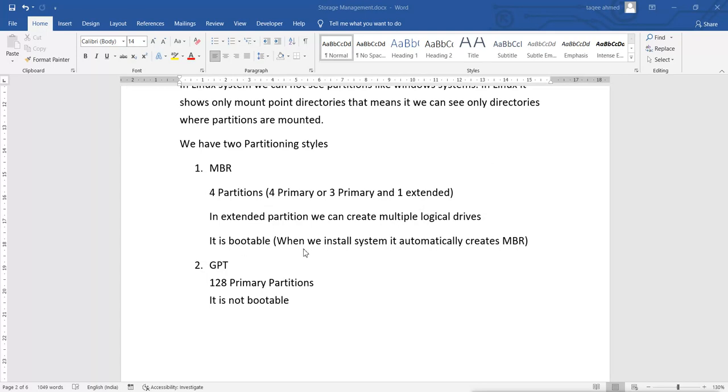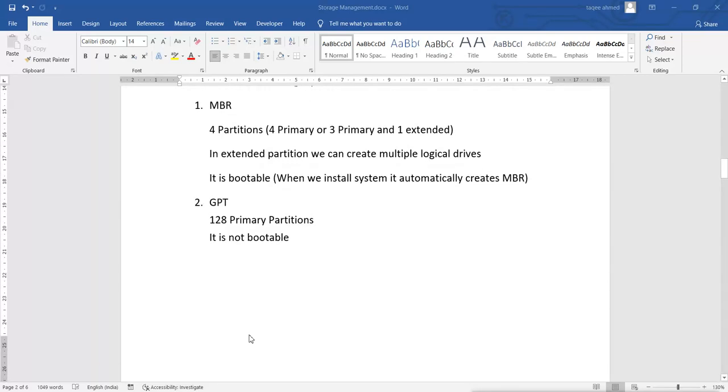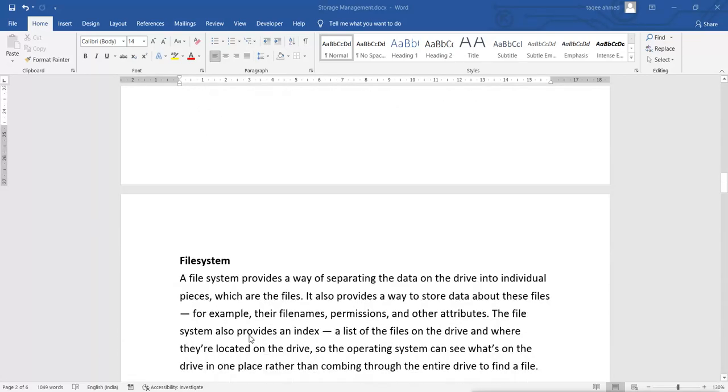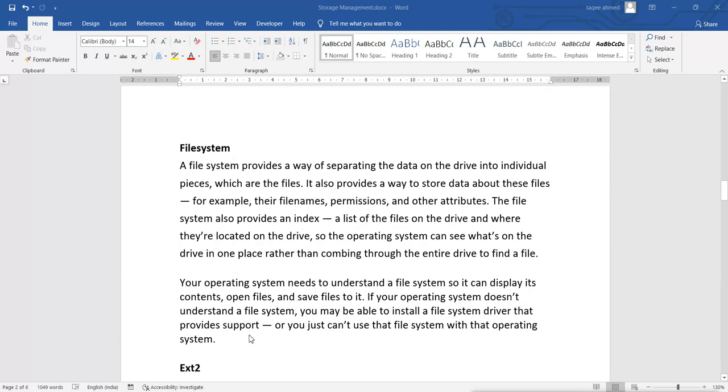MBR is bootable, that means we can install the system here, and when we install Linux, it will automatically create the MBR, because in GPT we can't install the operating system. It is not bootable. 128 primary partitions we can create in GPT, and it is not bootable, but it supports large spaces. MBR does not support large spaces, more than 2 TB, a hard disk more than that is not supported. In GPT we can support large hard disks, in exabytes. So there are some differences, but when you install the system, it will be automatically created under MBR.